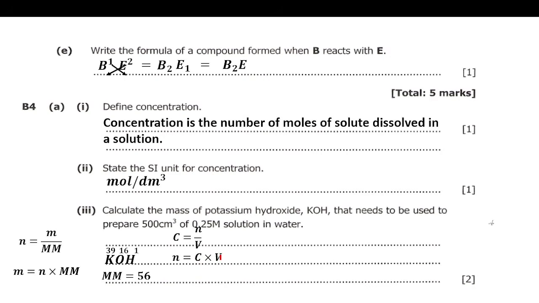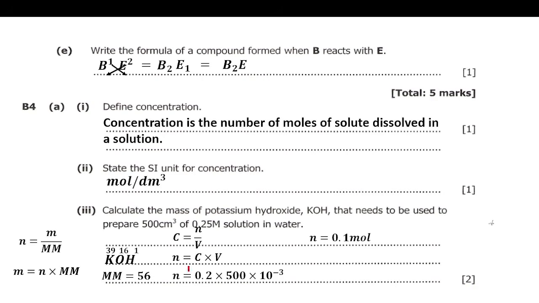0.25. Where there's a V, we put 500 times 10 to the power negative 3, because we should convert 500 into cubic decimeters. So the number of moles is equal to 0.25 times 500 times 10 to the power negative 3. When we evaluate this, it will give us the number of moles as 0.1 mole.